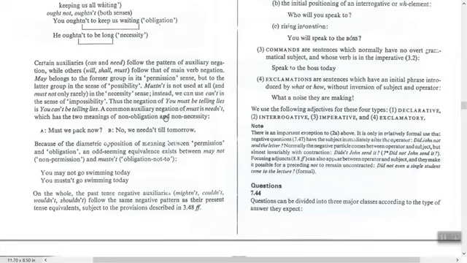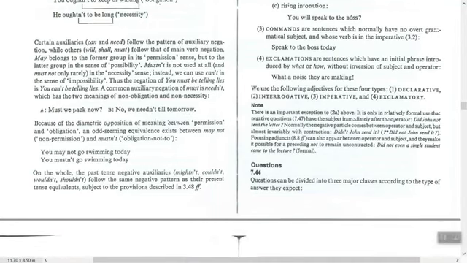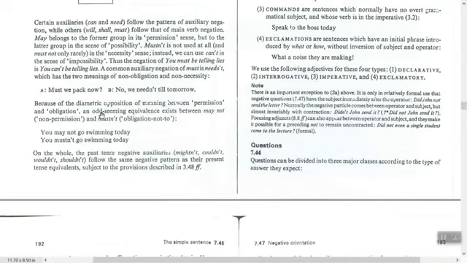A common auxiliary negation of must is needn't, which has the two meanings of non-obligation and non-necessity. Must we pack now? No, we needn't until tomorrow. Because of the diametric opposition of meaning between permission and obligation, an odd-seeming equivalence exists between may not, non-permission, and must not, obligation.